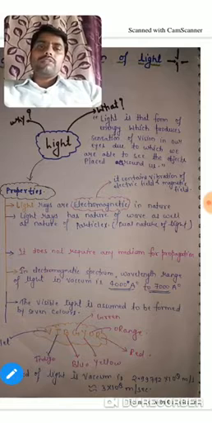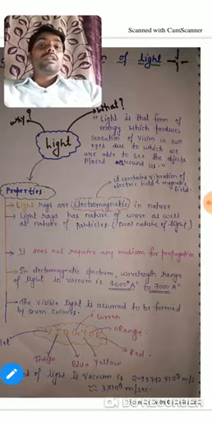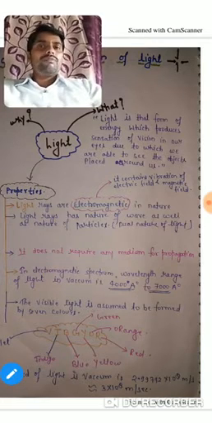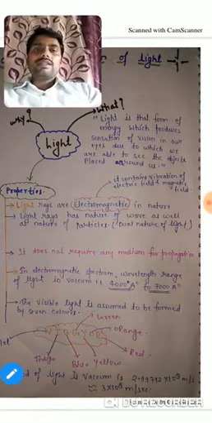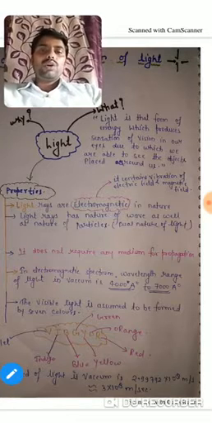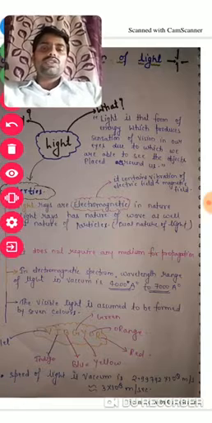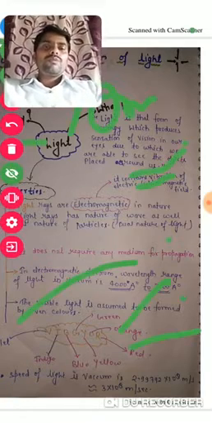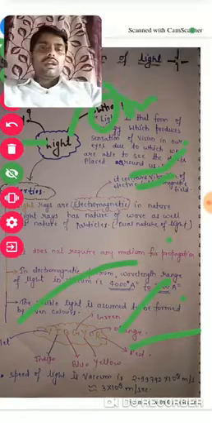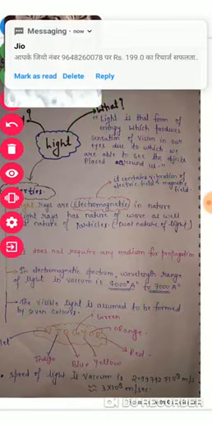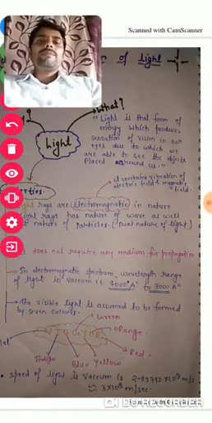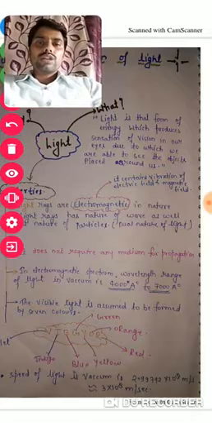This means the light that we see has a wavelength of 4000 angstrom to 7000 angstrom.